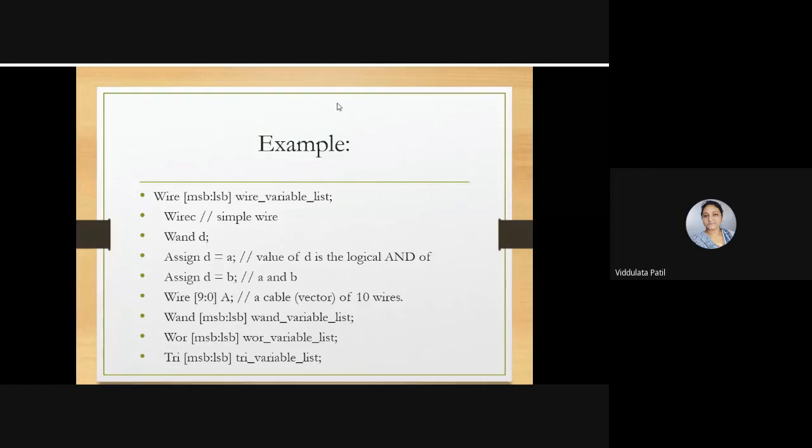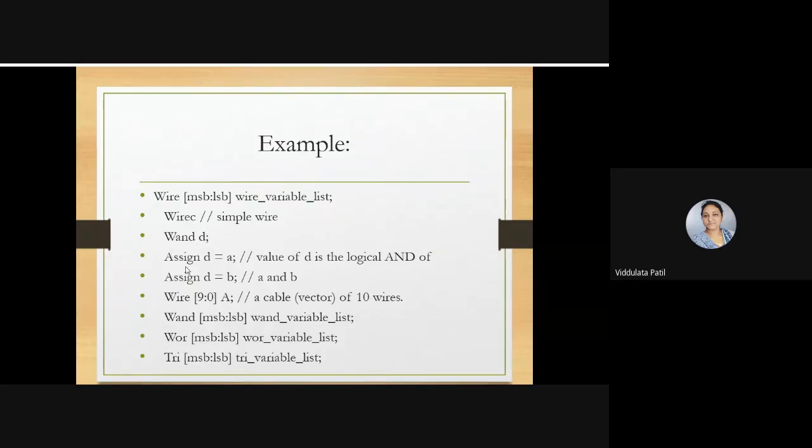Now how can we declare and initialize wires in Verilog? There is wire, then MSB colon LSB, which represents how many wires will be present, followed by the wire variable list. Then wire C, that means it will be a simple wire. WAND D, that means whatever connections are made to D will be logically ANDed.